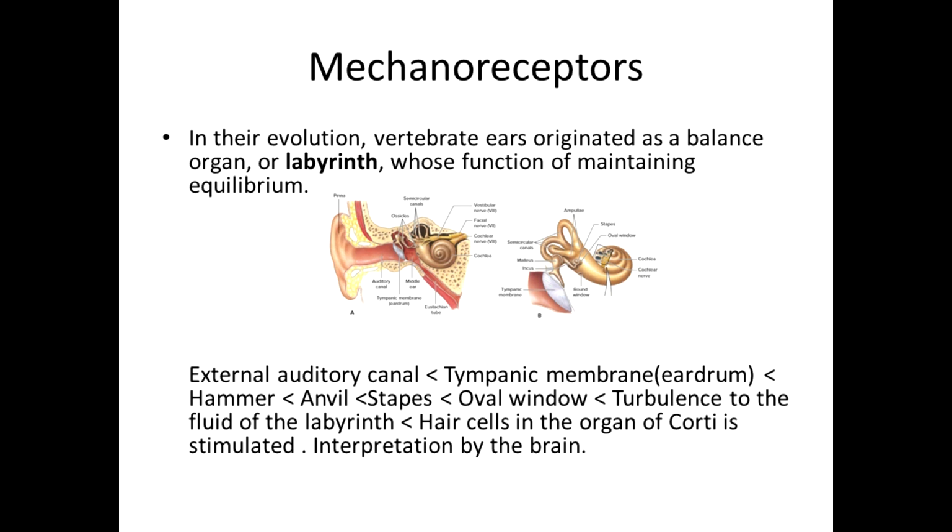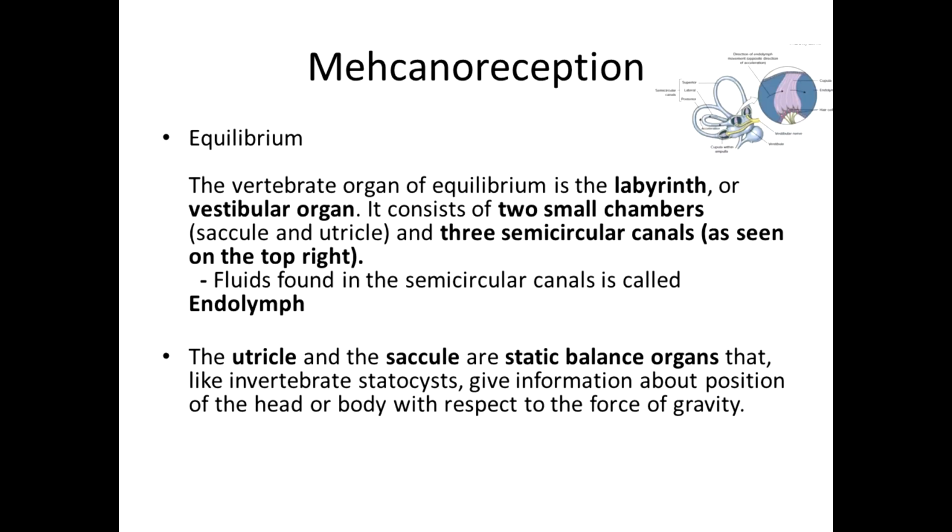Mechanoreceptors. In the ear there is a labyrinth, which is a fluid-filled cavity. The main point is it starts with the external auditory canal for catching the sound, the tympanic membrane, the eardrum, then three ossicles, the hammer, the anvil, and the stapes. You see in the picture there are three ossicles. Then the oval window, which goes to the snail shell structure, then turbulence in the fluid of the labyrinth, then the hair cells and the organ of Corti are stimulated, which is interpreted by the brain.